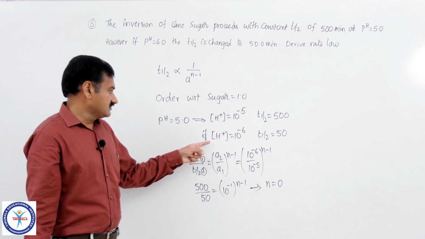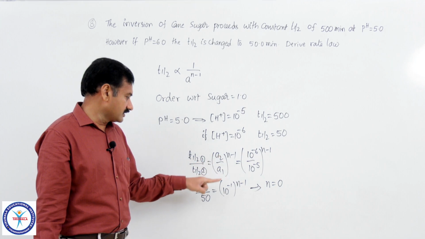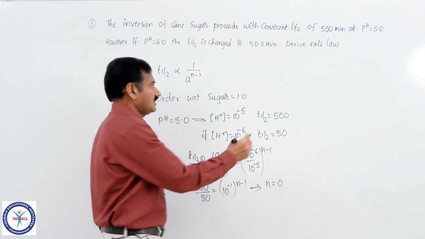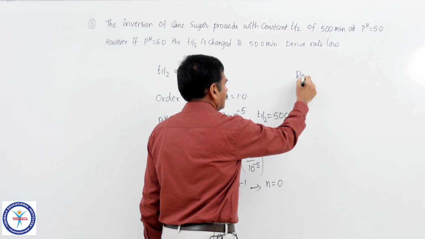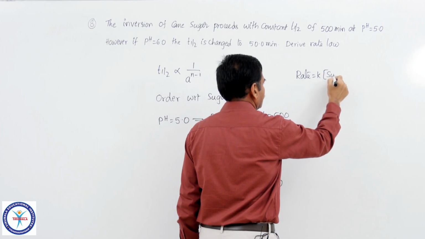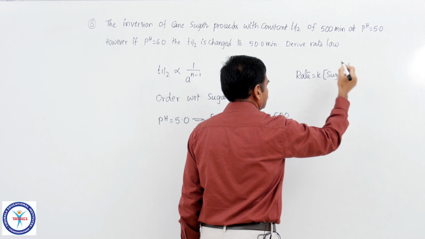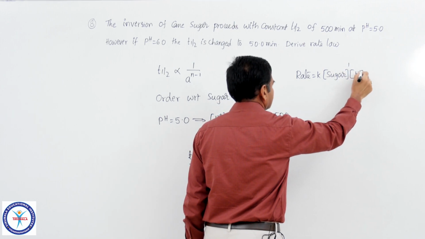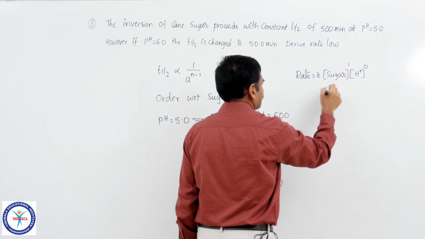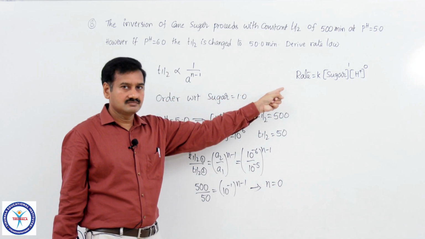So, here changes we have considered with respect to H plus ion concentration. So, order with respect to H plus ion we have calculated, that is 0. So, what is the rate law now? Rate is equal to K into concentration of sugar. With respect to sugar, order is equal to 1, and with respect to H plus ion, order is calculated as 0. So, total order of reaction is equal to 1, and that is the rate equation or rate law. Clear?